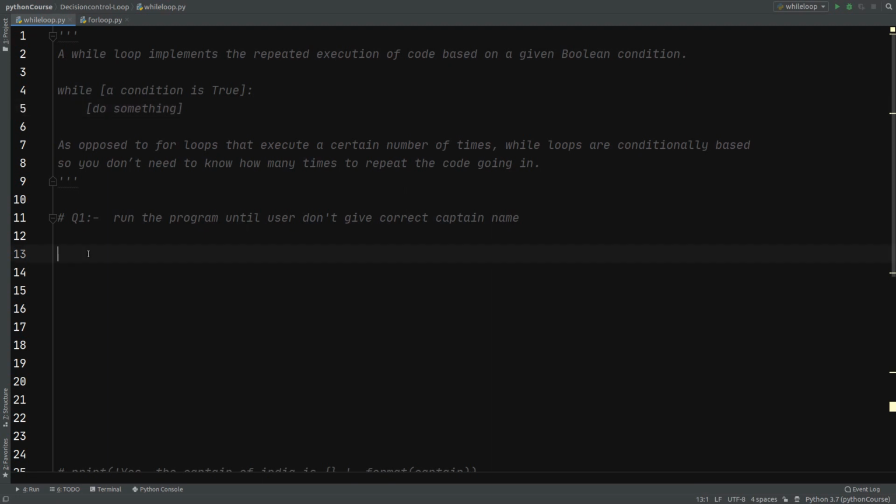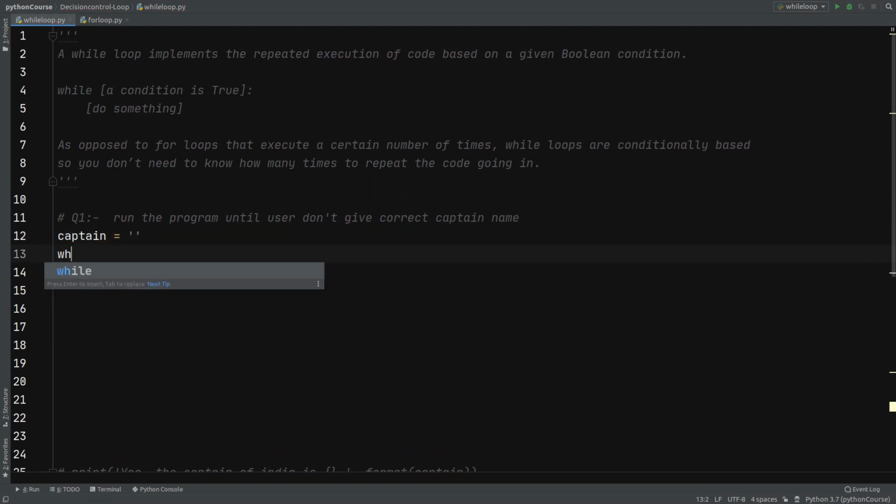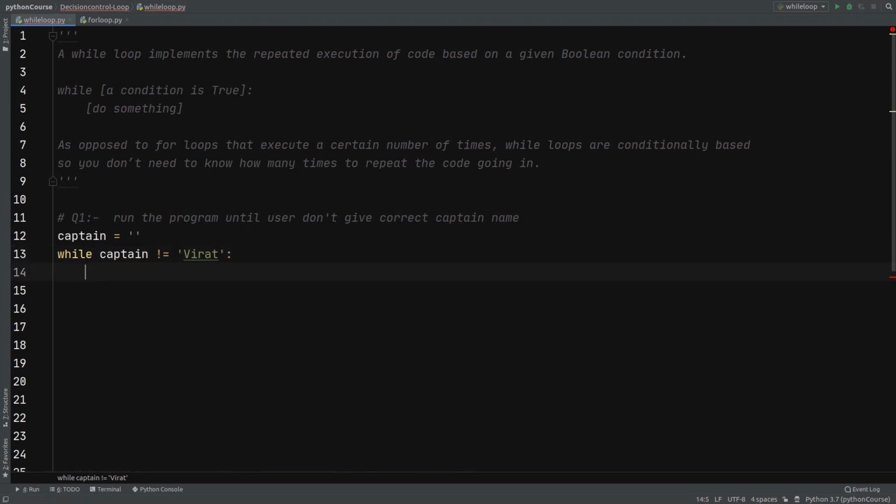So let's discuss it. I will create a variable captain with an empty string, and now I will put it in a condition: while captain not equals to Virat. If he gives Virat as the captain name, then our code should execute. Otherwise it should keep asking who is the captain of Indian team.